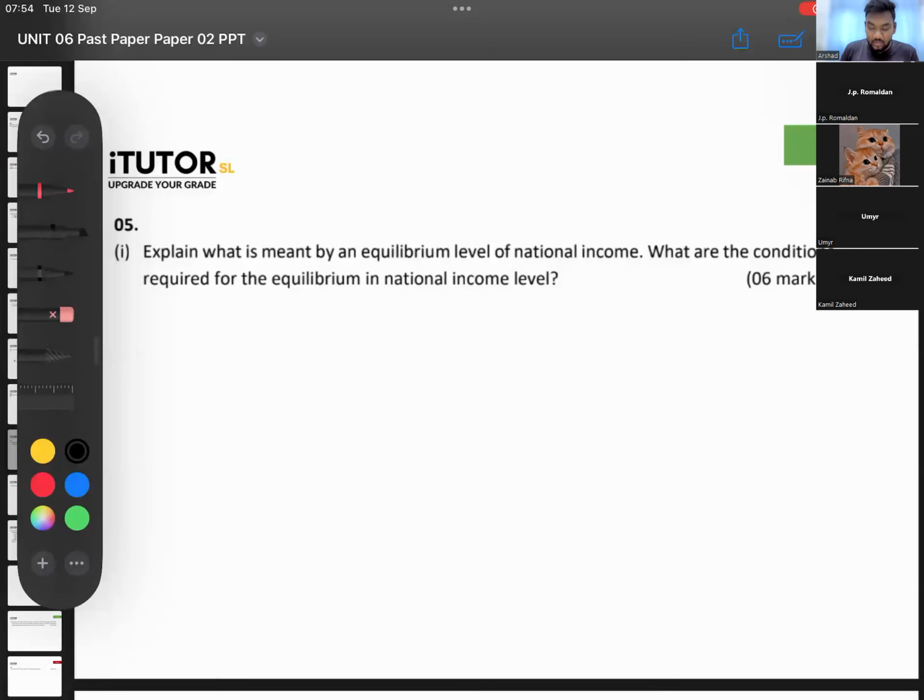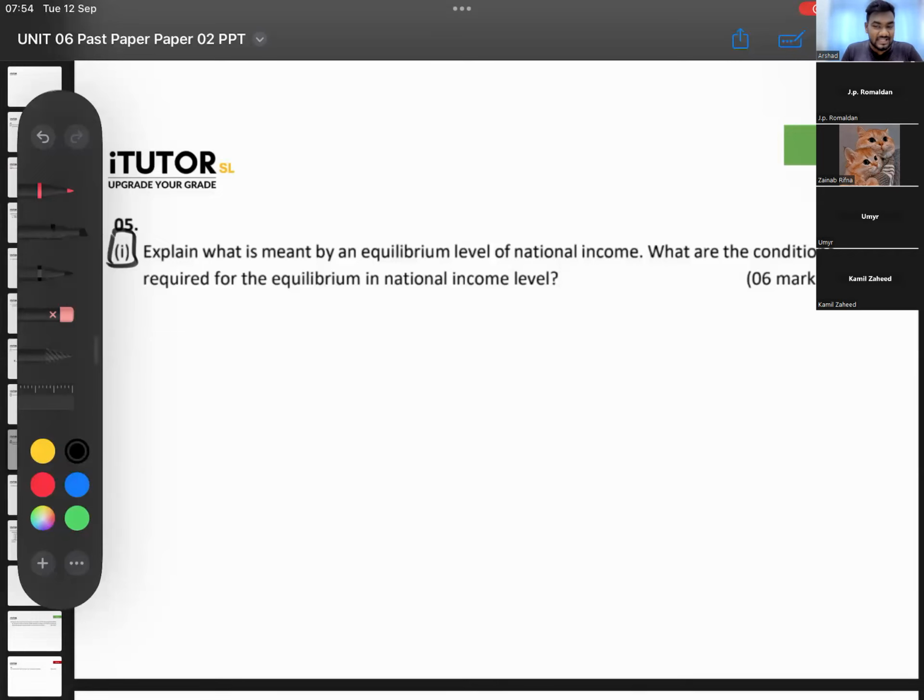Okay. So now going into the 2012 A-level question, question number 5. What is meant by equilibrium level of national income? A very common question. What are the conditions required for the equilibrium in national income level? So what is meant by equilibrium level of national income?